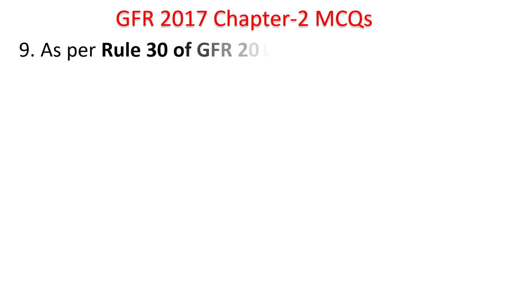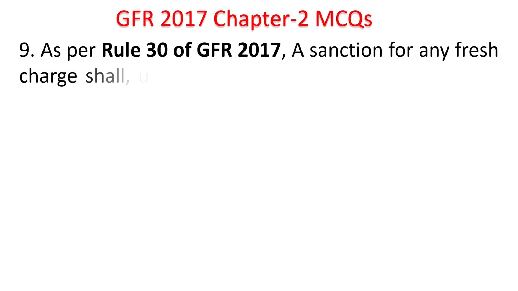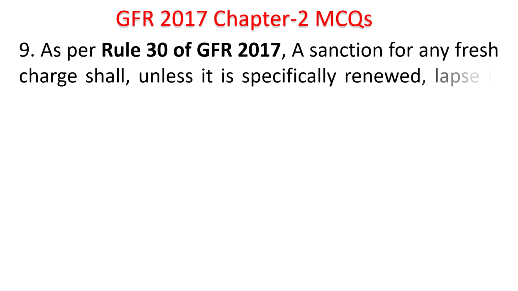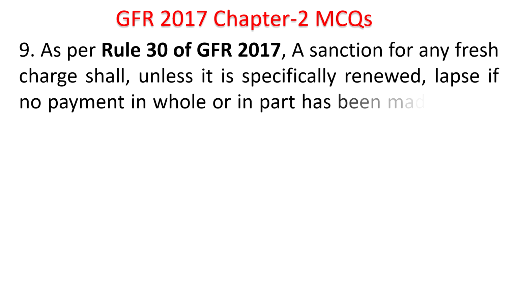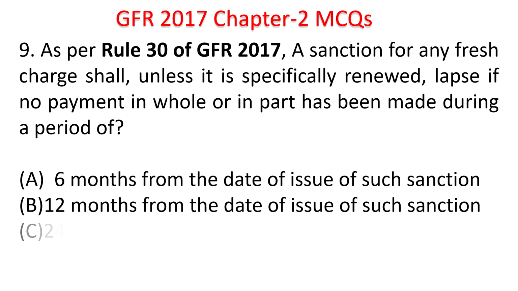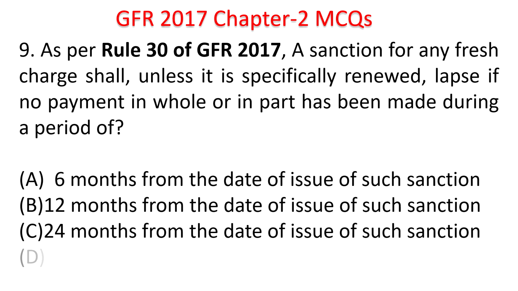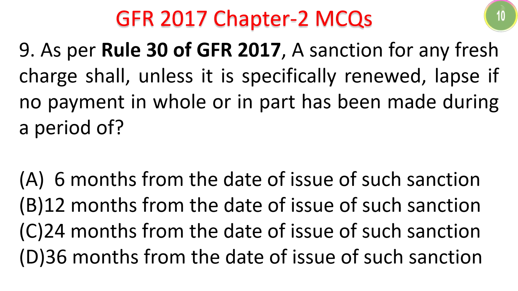Next question. As per Rule 30 of GFR 2017, a sanction for any fresh charge shall, unless it is specifically renewed, lapse if no payment in whole or in part has been made during the period of 6 months from the date of issue of sanction, 12 months from the date of issue of sanction, 24 months, 36 months. Time starts now. The sanction generally lapses after a period of, this is the question. Generally it is 12 months, 1 year it will be.